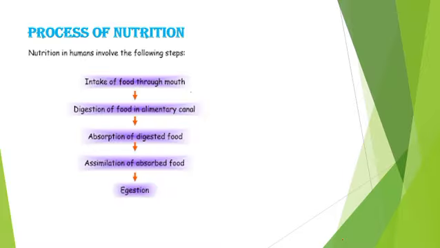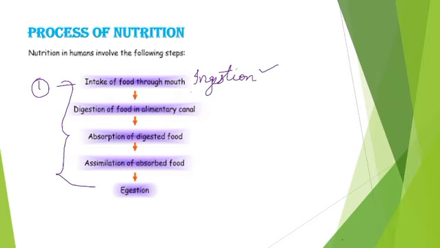Next, the process of nutrition in humans involves these five steps. First is intake of food through the mouth, called ingestion. Ingestion means intake of food through the mouth. The second process is digestion, where the food gets digested. And the third process is absorption, where the food gets absorbed.